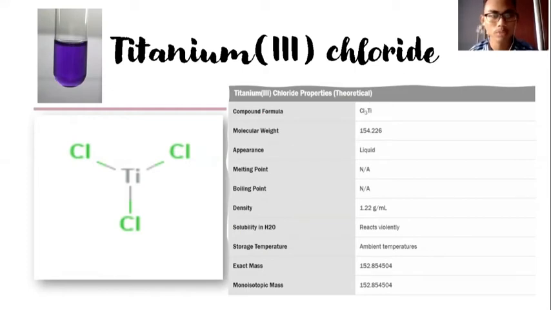The molecular formula for titanium trichloride is TiCl3. Its density is 1.22 gram per milliliter, and it reacts violently in H2O, which is water. Its storage temperature is ambient temperature.